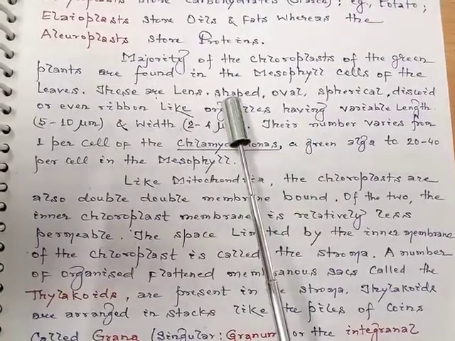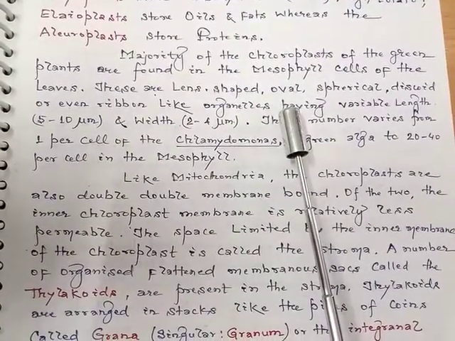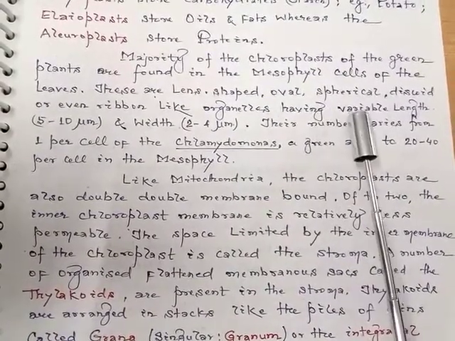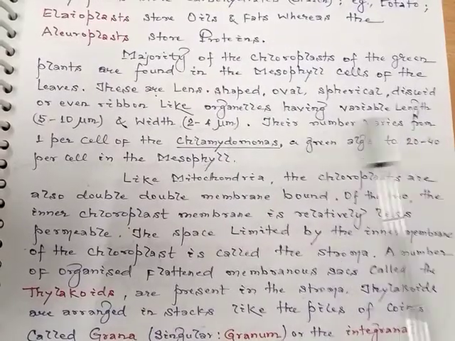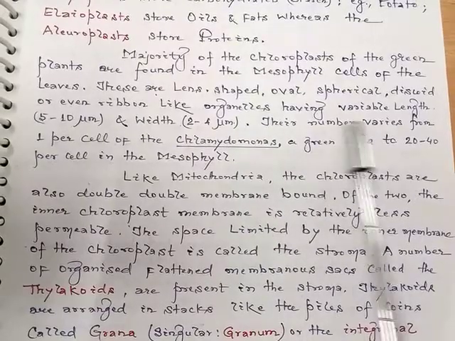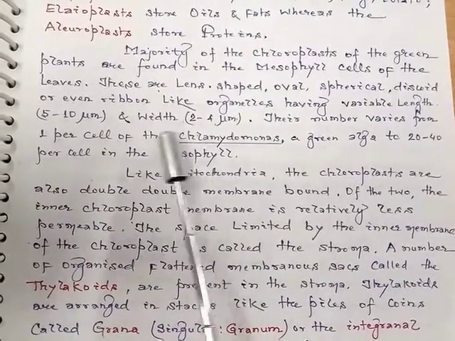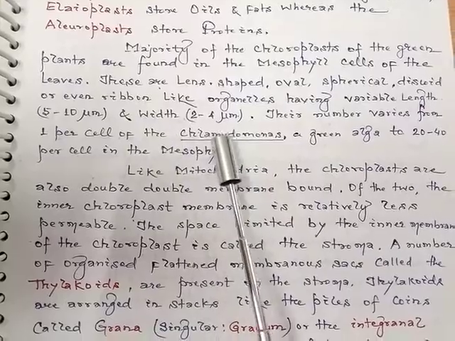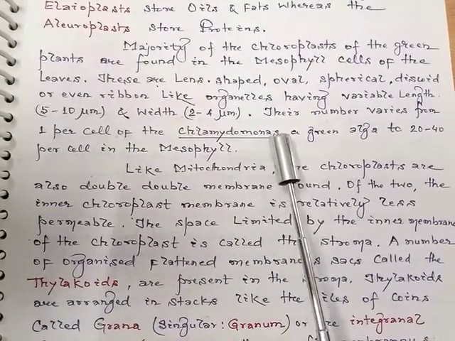These chloroplasts are lens shaped, oval, spherical, discoidal, or even ribbon like organelles having variable length, ranging from 5 to 10 micrometer and width about 2 to 4 micrometer.